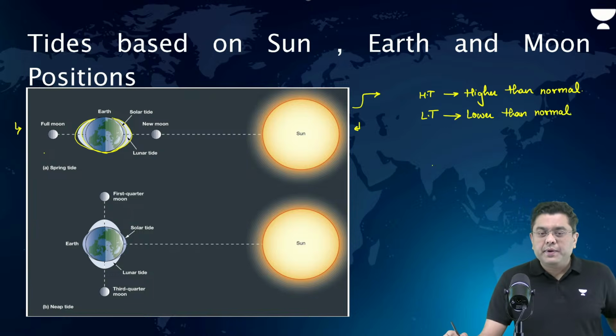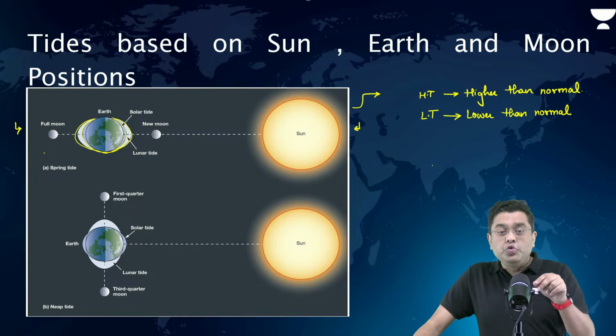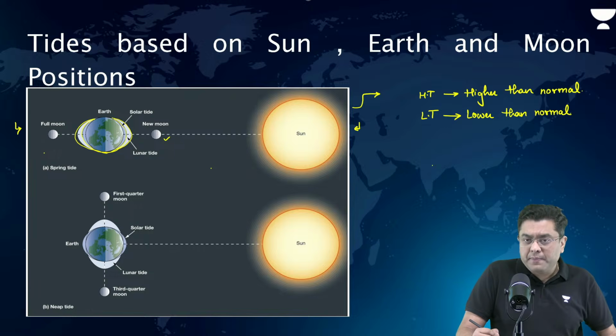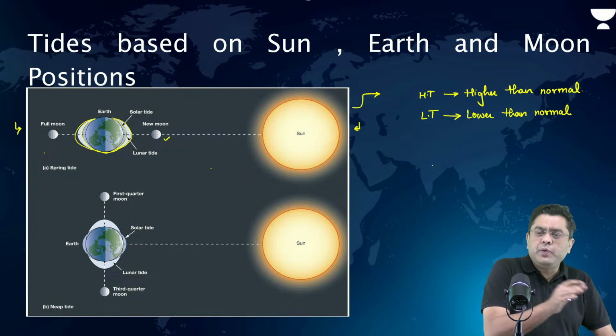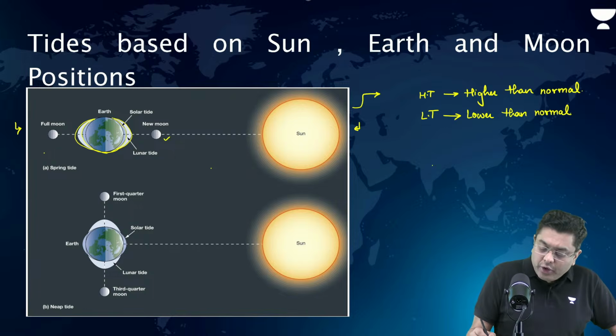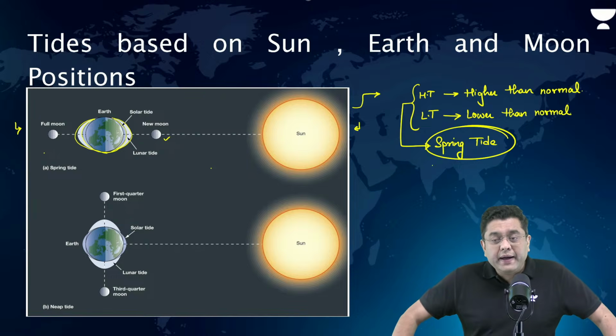This condition is observed under two circumstances. When you have both the sun and the moon on the same side of planet Earth, or Earth in between and moon on the other side. This is known as the condition of a spring tide. Okay. That is a condition known as the case of a spring tide.